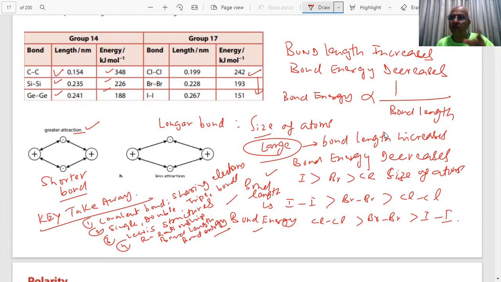Each and every word I speak, each and every line I write, is a question in the paper. Note down. They will be asked in different forms.